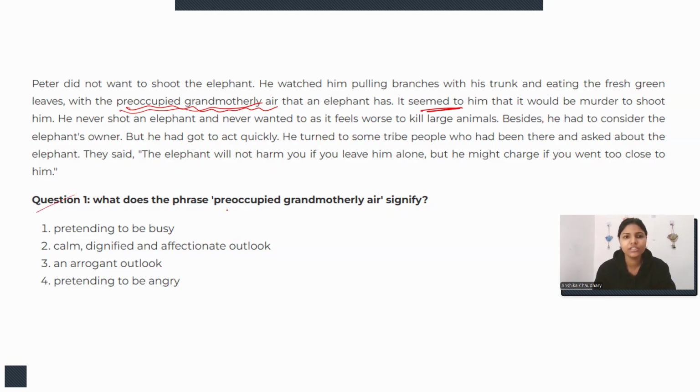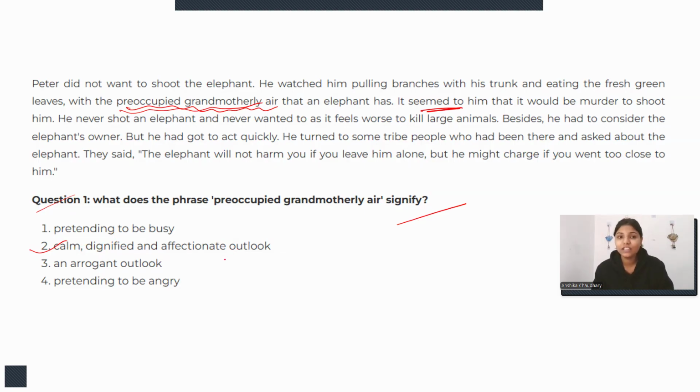So the very first question is, what does the phrase preoccupied grandmotherly air signify? Okay, in the paragraph itself, I have disclosed the meaning of it. One who is unconcerned, one who is pretending to be busy and has the nature of superiority, right? So the answer is: one who is unconcerned means calm, and one who is pretending to be busy means dignified and affectionate outlook.